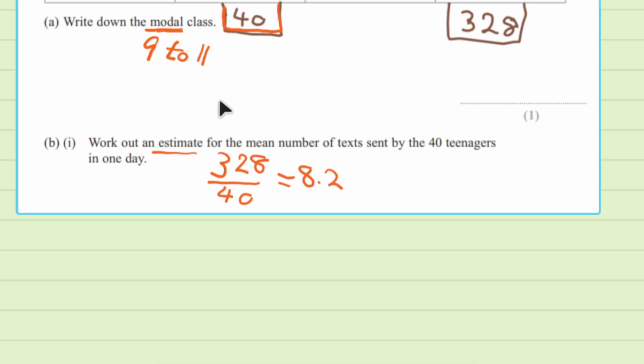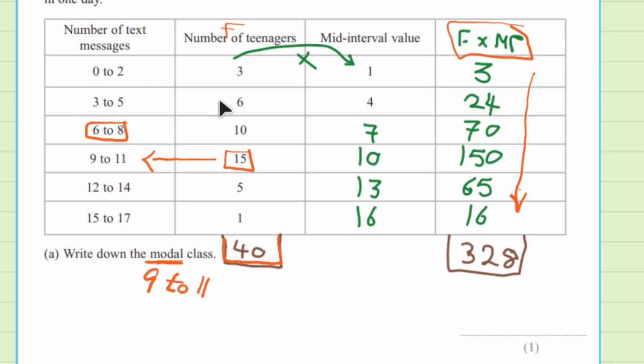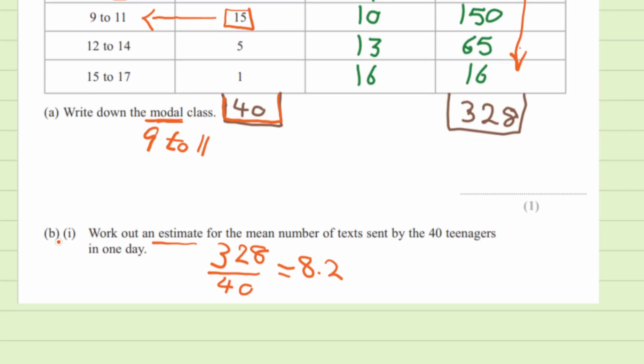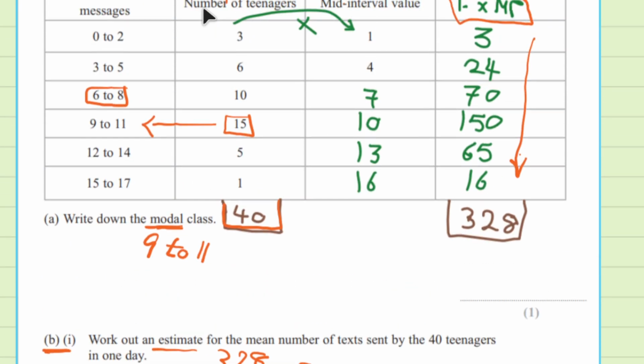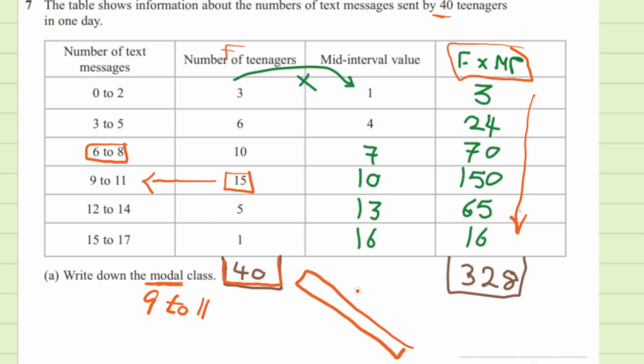The last question, there is a question down there, question C. Question C says, why is your answer to question B here an estimate? This is what the question is asking. Whenever they ask you this in such questions, the answer is because we don't know the exact values. You need to memorize this. This gives you the full mark. Why is it an estimate? Why is it not an exact mean? Because we don't know the exact values.